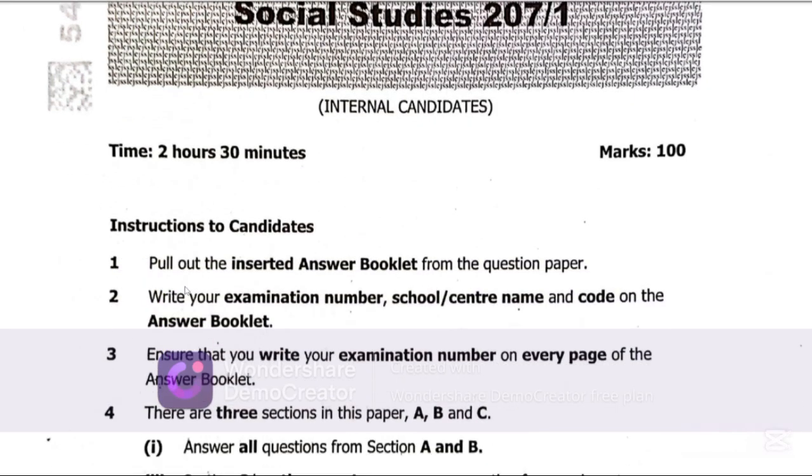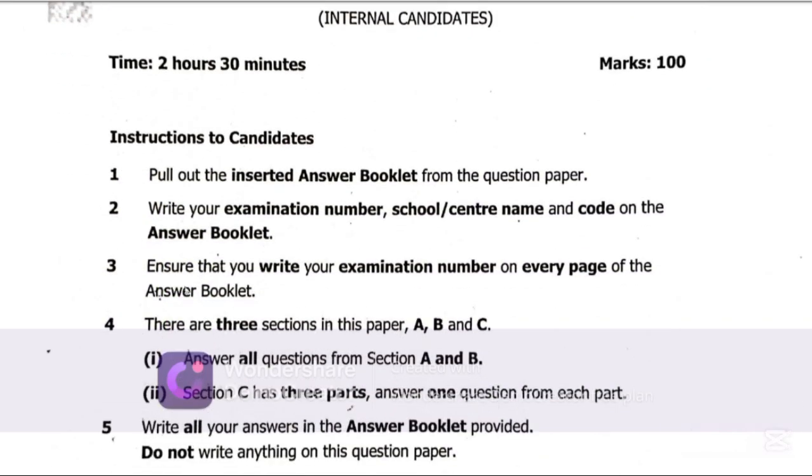The instructions include that you must write your examination number, school center, and code on the answer booklet. I must remind you that this year 2025, for the exams that you are going to write, the answers must be written in the same question paper. So there will be no extra answer sheet.